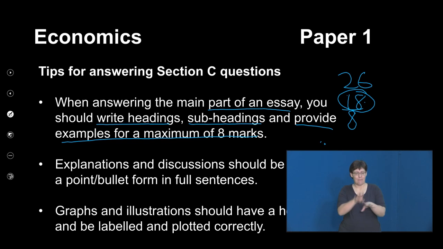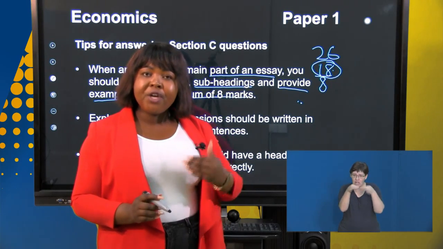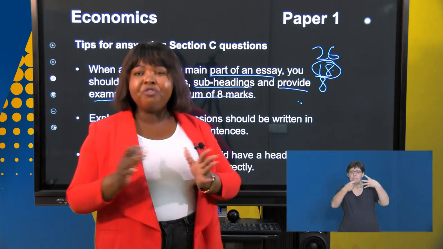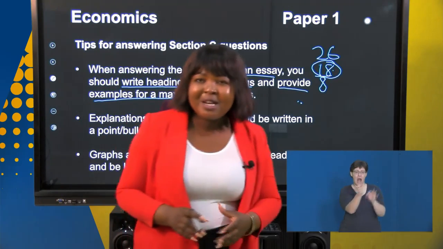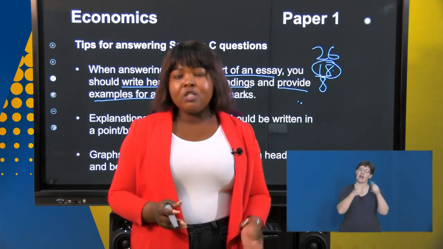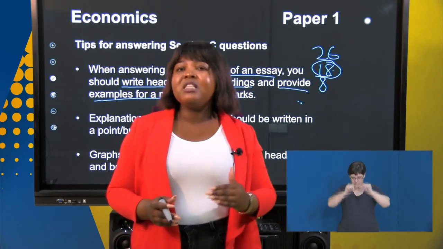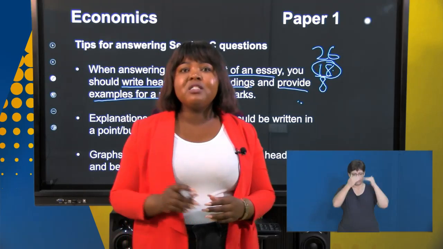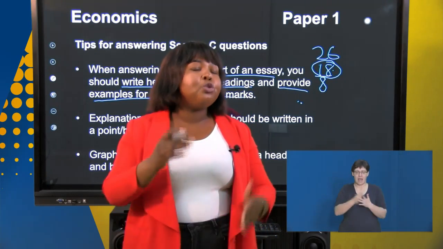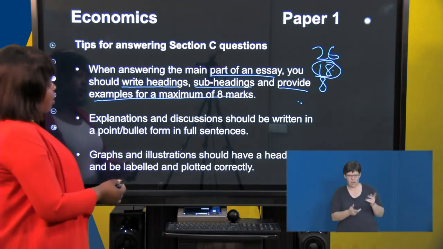Explanations and discussions should be written in point or bullet form in full sentences. I've already said this to you guys. You need to make sure that your explanations are in point form, but the point form should be in full sentences. It sounds contradictory, but what I'm saying is do not write your essays like you write essays in your languages. If you write a point and where you end, put a full stop there, go to the next line, and begin another discussion. This makes it easy for the markers to identify your points so that you do not lose any marks because they are not able to find your explanations.